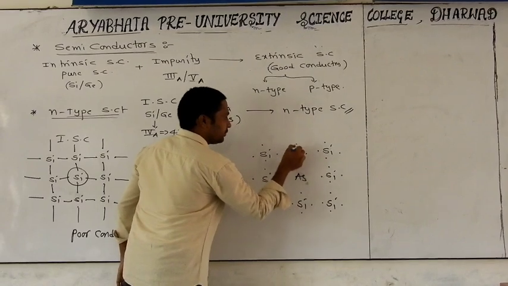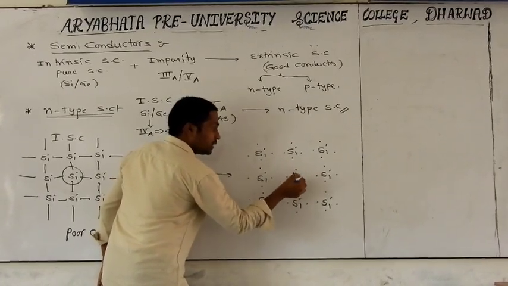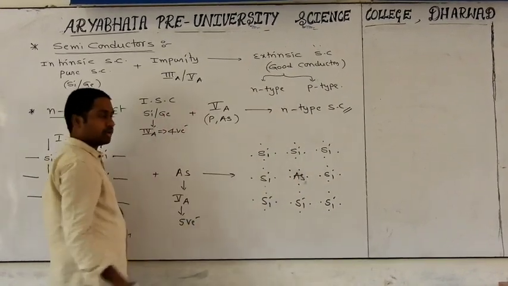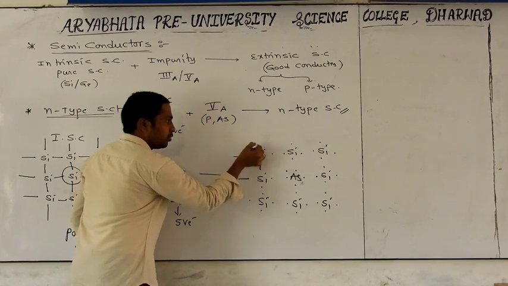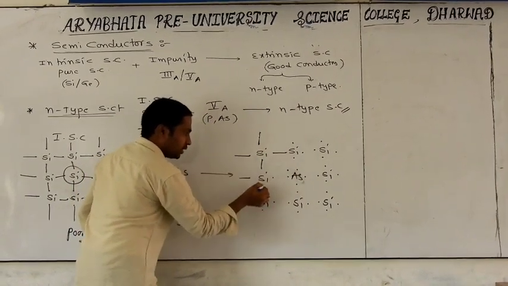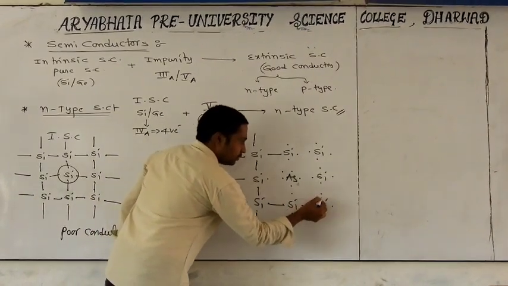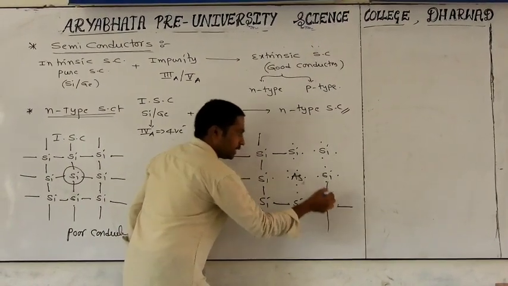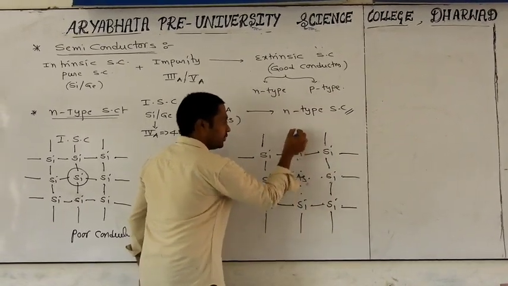Like this will be coming. Around arsenic, how many valence electrons are we getting? 5 valence electrons. Out of them, each silicon is involved in bonding with the surrounding silicon atoms. Like this it will be going on. Sharing, we are getting covalent bonds. Like this, we are getting.